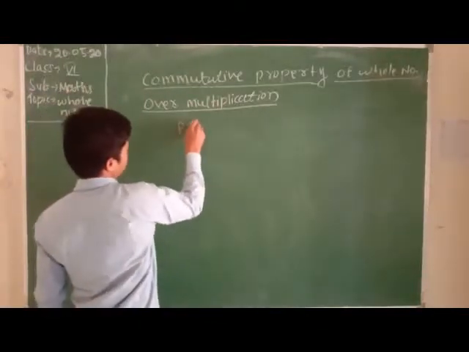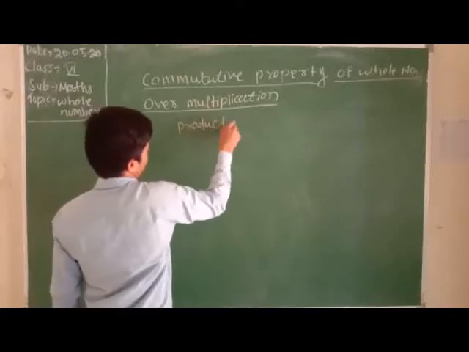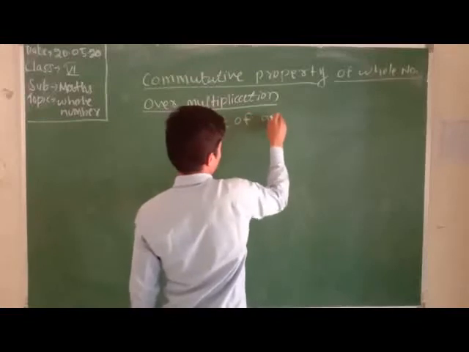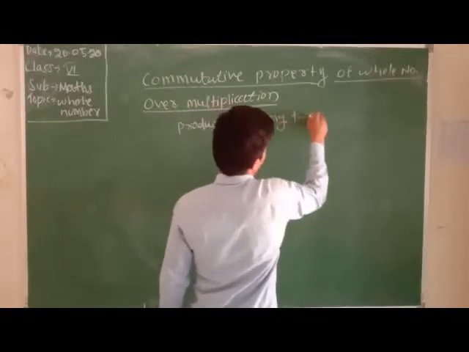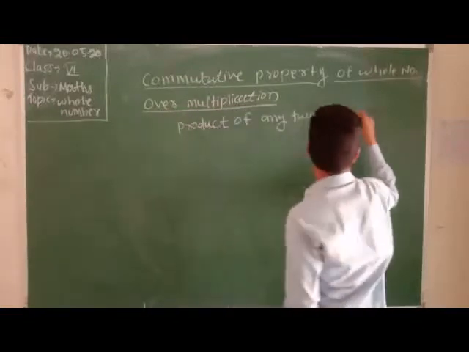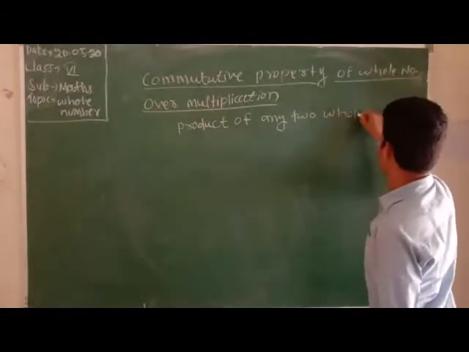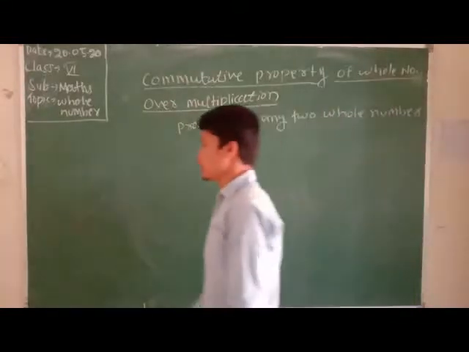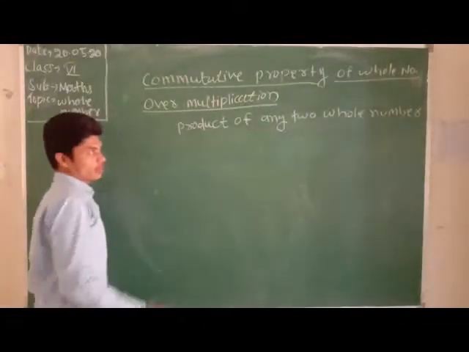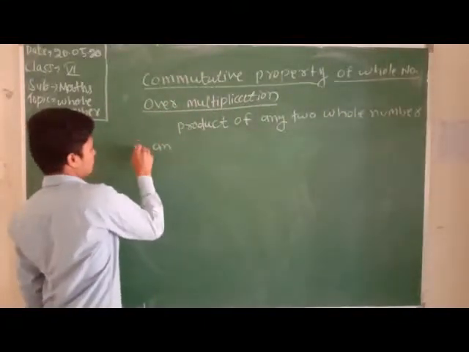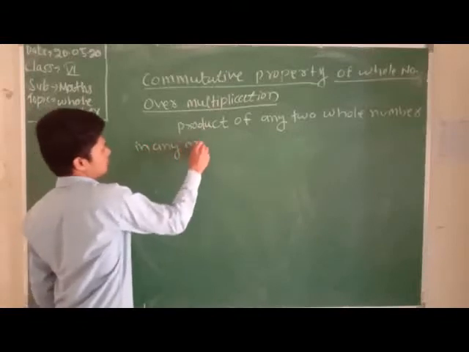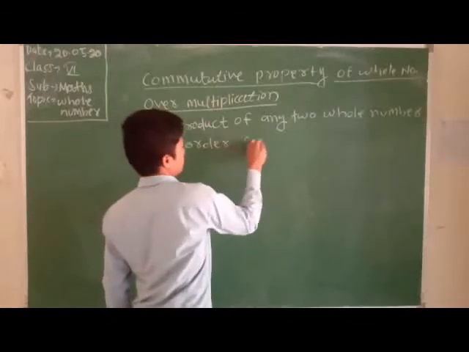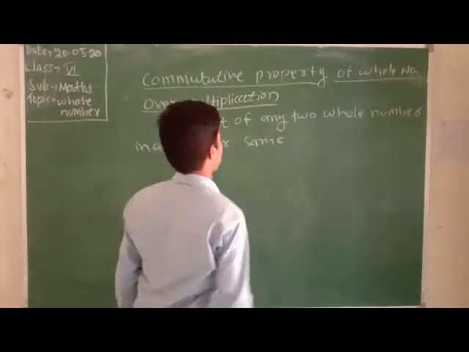Product of any two whole numbers in any order is the same.